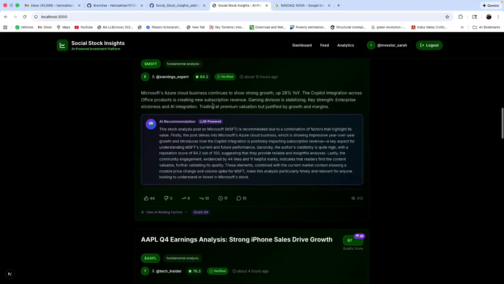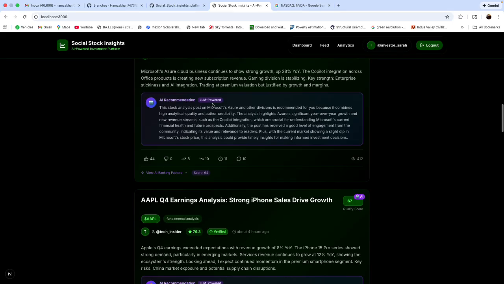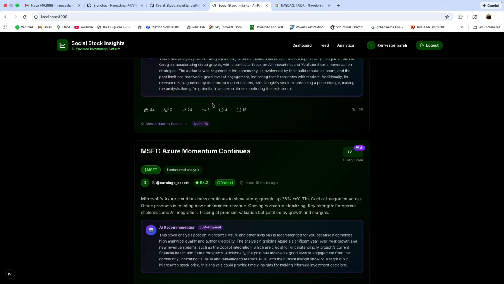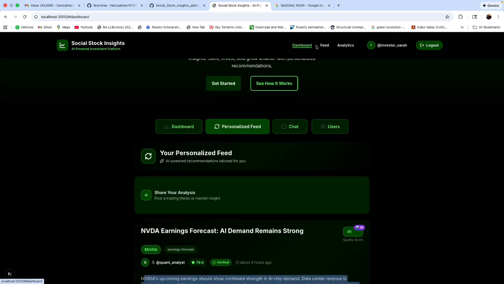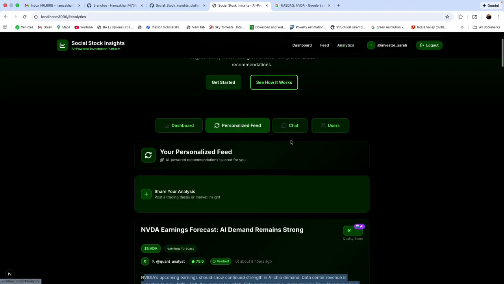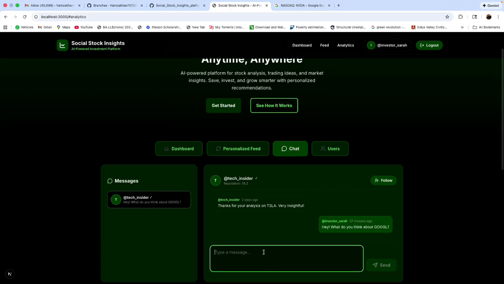You can see different types of traders doing some kind of Twitter thing, commenting on stocks, sharing some analysis, and our LLM is going to decide what is the best share to invest in. After seeing the dashboard you can decide where you should invest or not. And you can do chat too, we can chat here on the stocks. On the basis of chats, the LLM is also going to decide which stock is best or not.